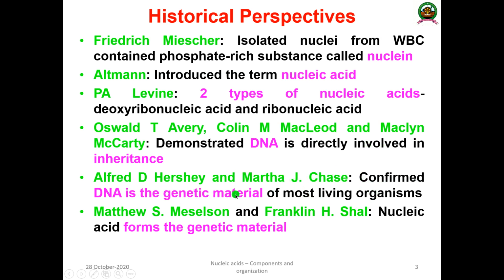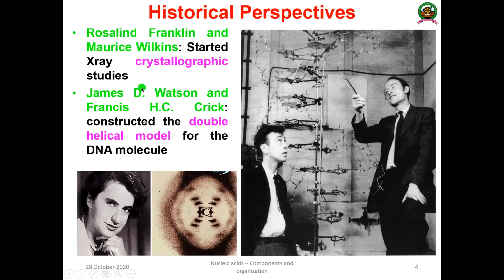And later, Meselson and Stahl identified that nucleic acid is the major form of genetic material, by the Meselson and Stahl experiment.